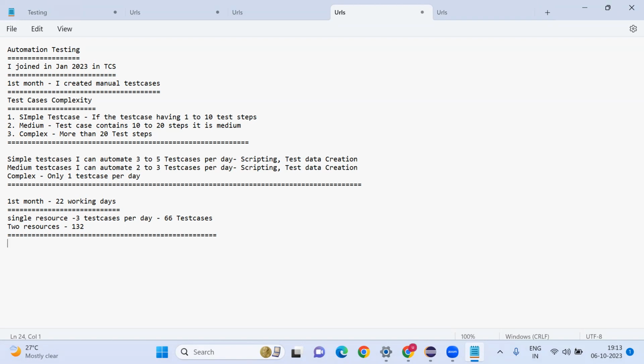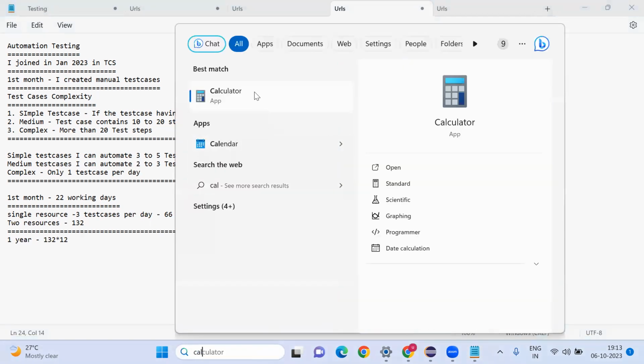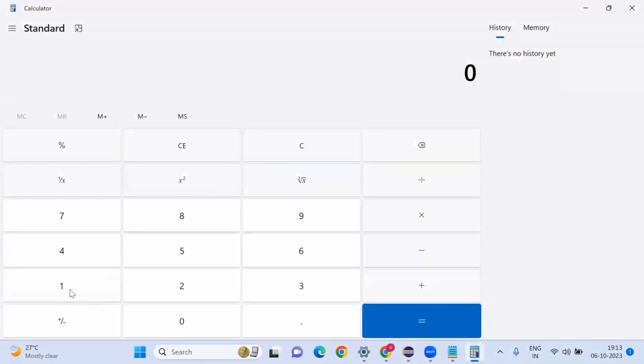For 1 year, how many test cases? 132 into 12, how many test cases? About 1500.